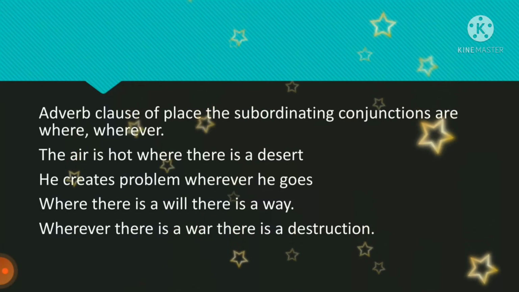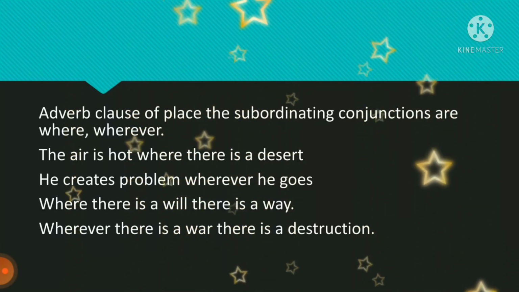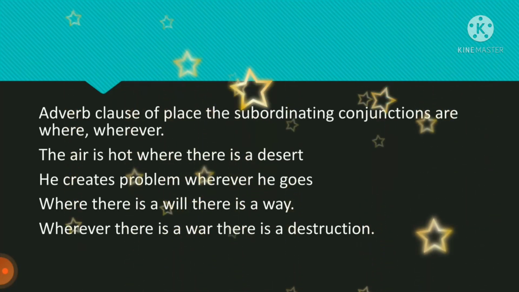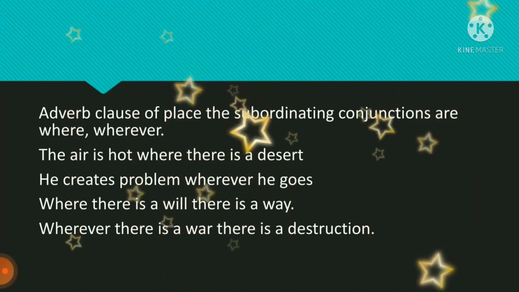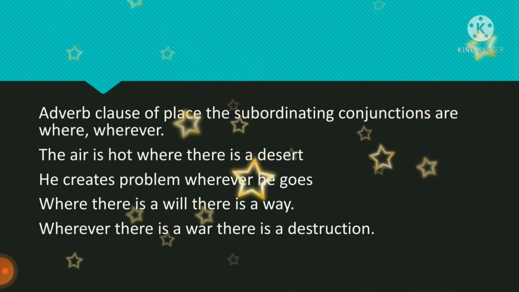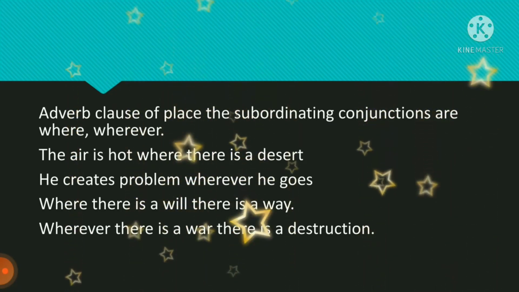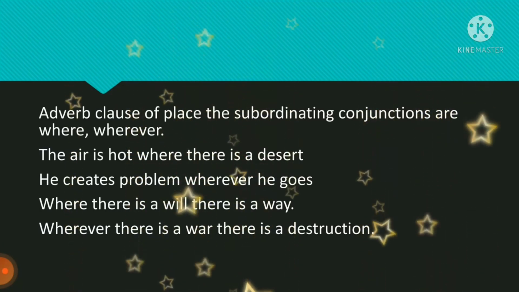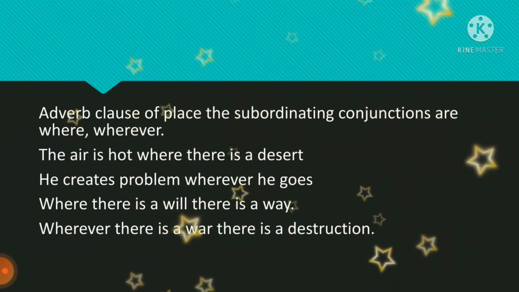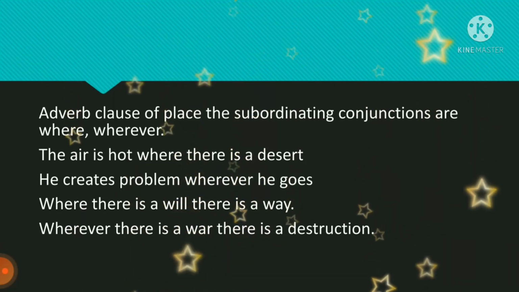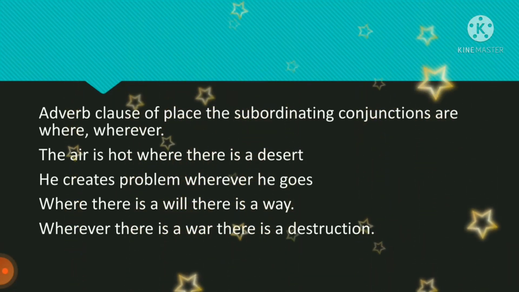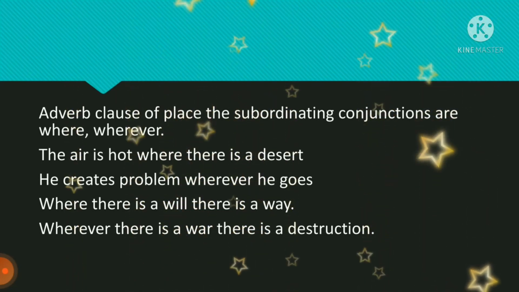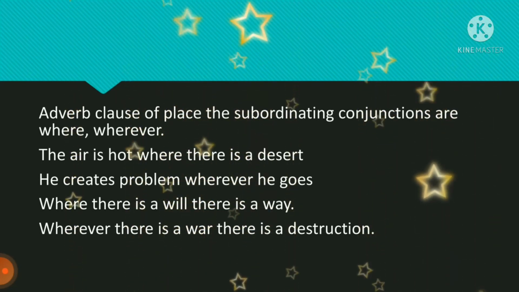He creates problems wherever he goes. So wherever, maybe inside, outside, here, there, in the room, in the park, in the kitchen, etc. So he creates problems wherever he goes. So where and wherever, these conjunctions tell about the adverb class of place, where the action is going on in that place. You can use this where, wherever in subject place also. Where there is a will, there is a way. Where there is a will is the subordinate class, adverb class. There is a way is the main class.